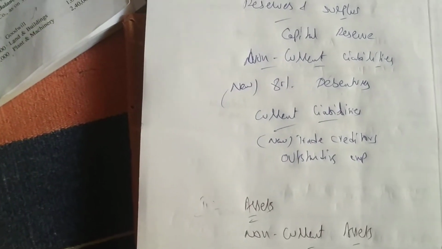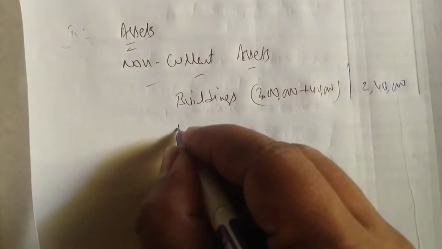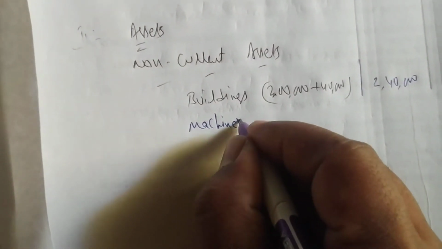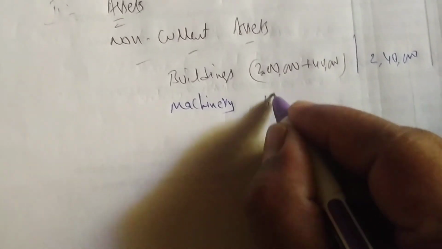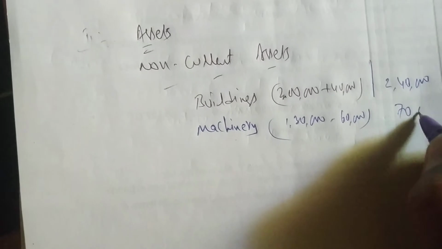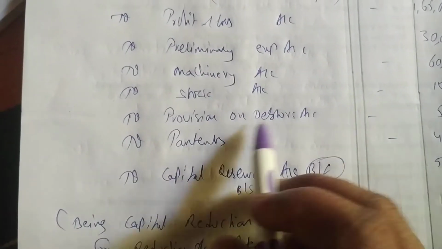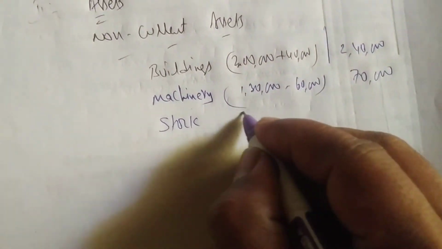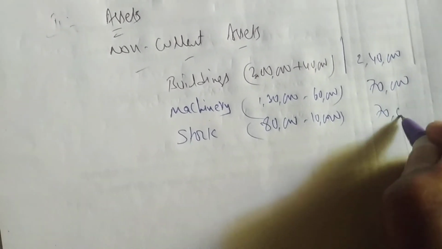Next, see the entries we made after that. We have reduced plant and machinery by 60,000. The value of machinery is 1,30,000 minus 60,000, so we get 70,000. Done. After that we reduced stock by 10,000. Stock value is 80,000 minus 10,000, which is 70,000.